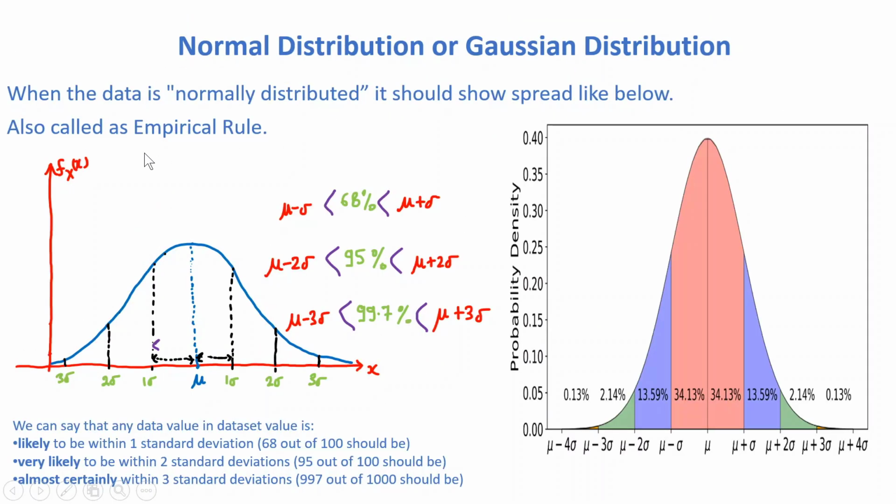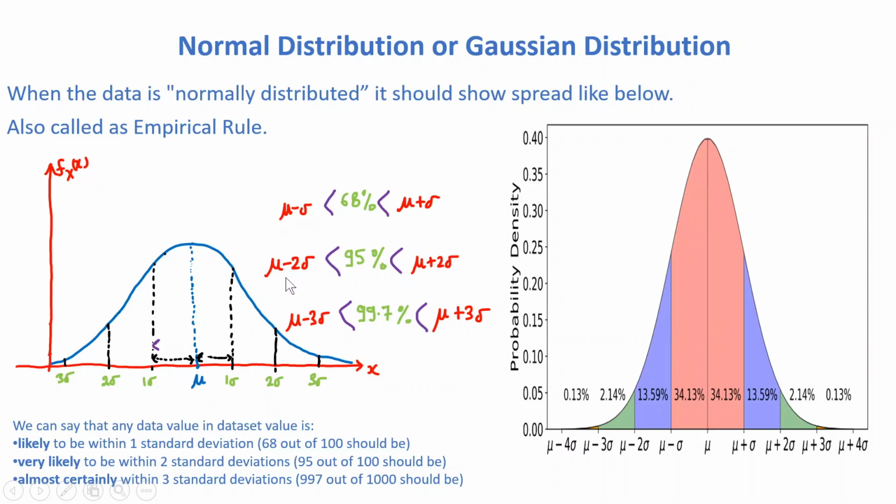Now we will understand what the empirical rule is, also called the 68, 95 and 99.7 rule. Let's understand what the empirical rule is. If we draw any normally distributed data, you can see in this diagram, if we calculate the area between mu minus sigma and mu plus sigma, this orange area will be equal to 68%.